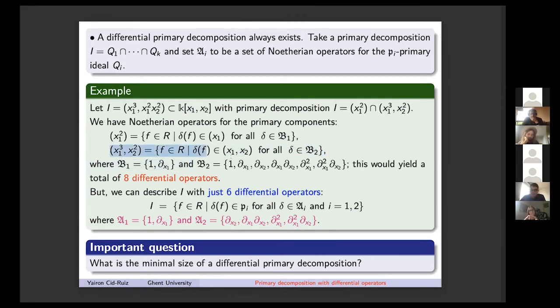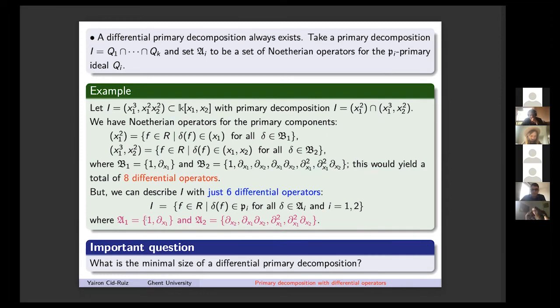You can do the same for the second. You see here that for the second, the list is slightly more complicated. So this naive construction gives you a total of 8 differential operators. But actually, we can do better, no? We can describe this ideal with just 6 differential operators. We can describe this ideal with the following two lists of differential operators.